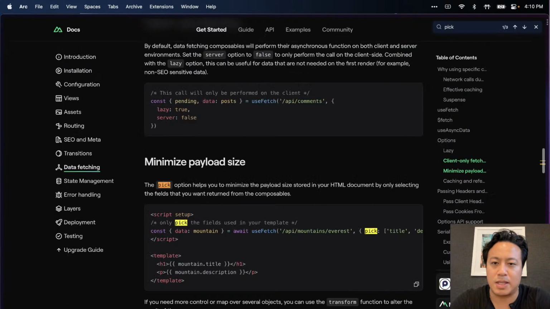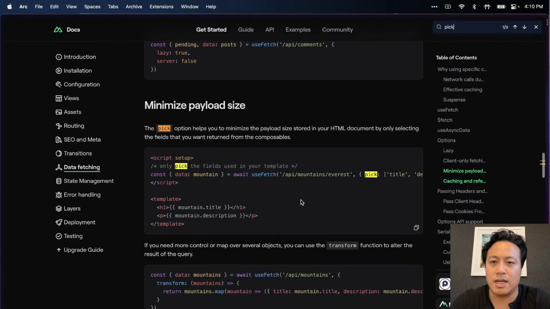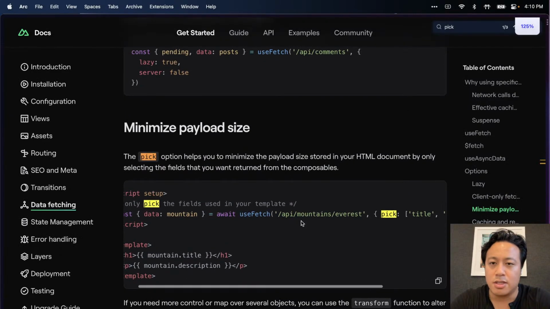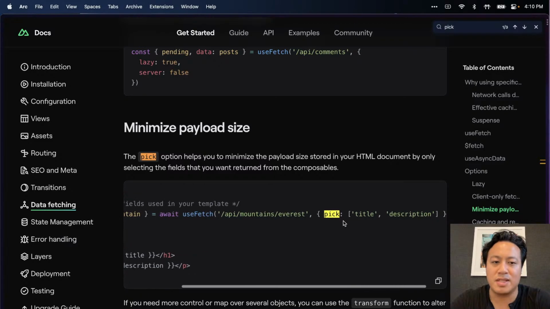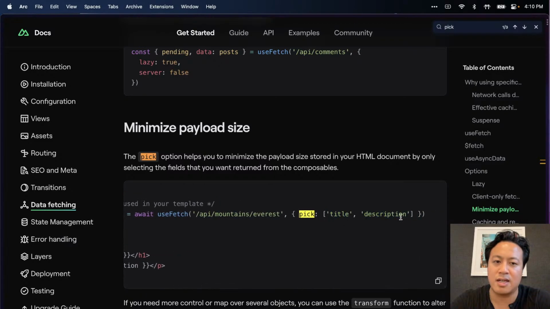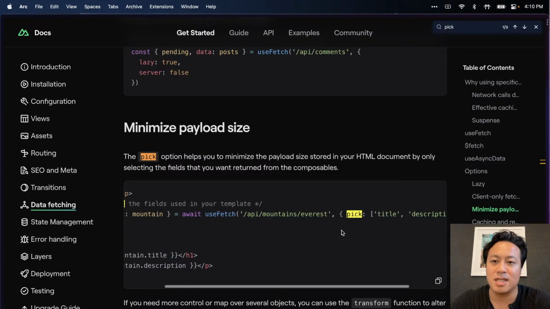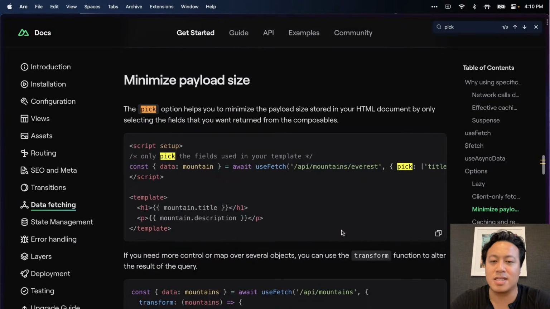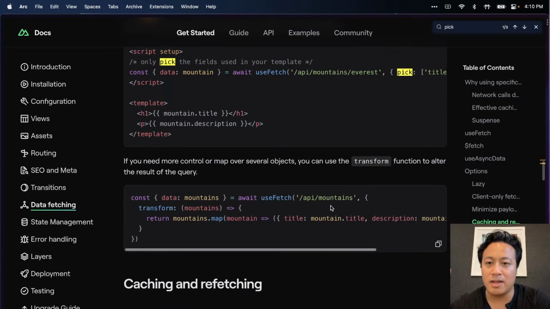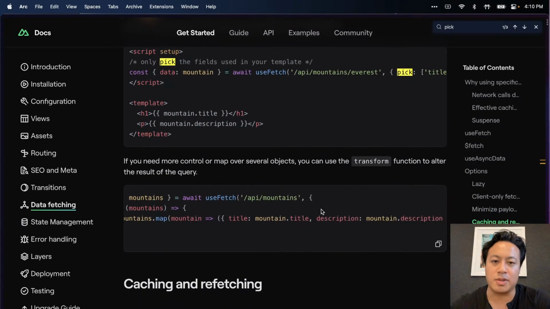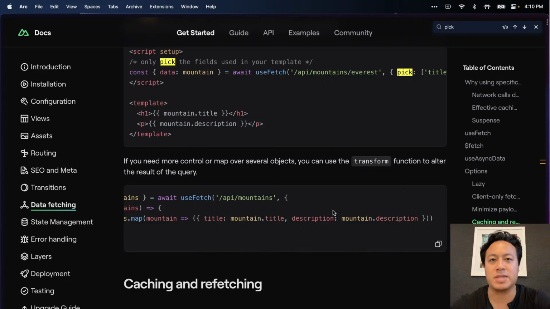Yeah, let's see. Pick. Okay, so let's bump this up. For those who don't know, when you're using the useFetch composable inside of Nuxt 3, they have the ability to actually choose very specific aspects about the payload, which is pretty cool to be honest, because you usually have to do a lot of data massaging to make that work. And so apparently, as you can see here, to Michael's point, we can even transform it. So to what I was saying regarding massaging the data, there's nothing stopping me from doing that once I've established the set format.